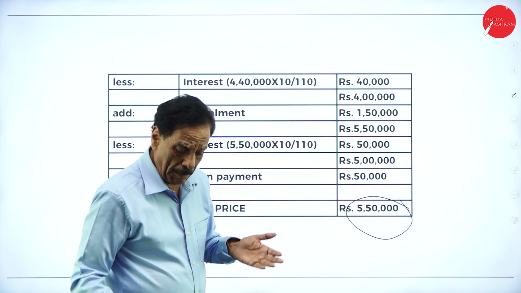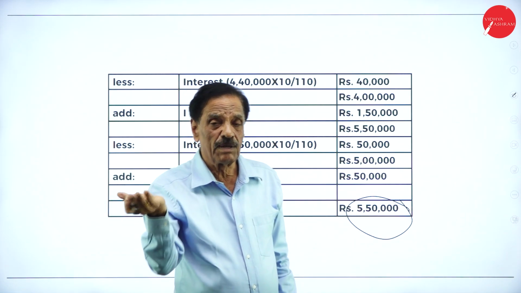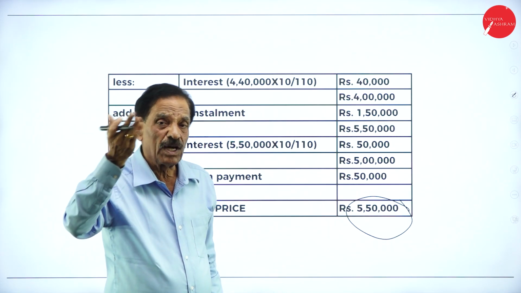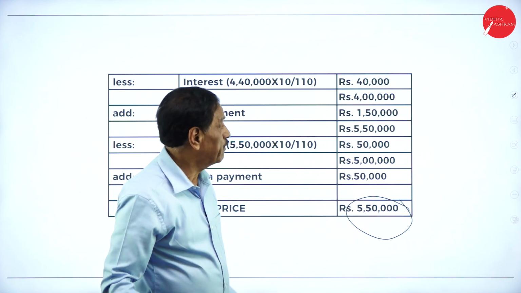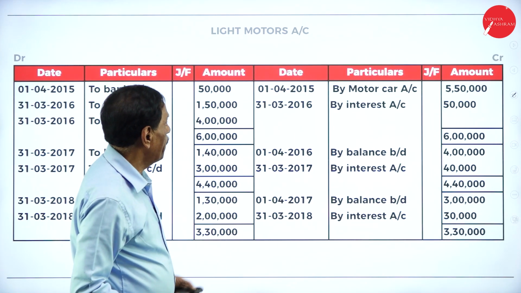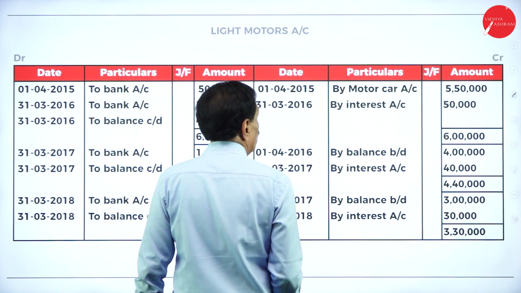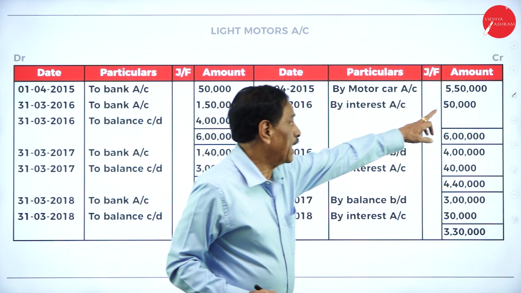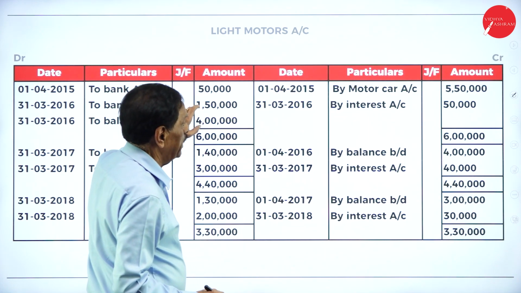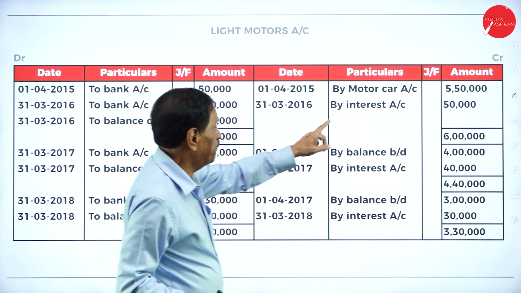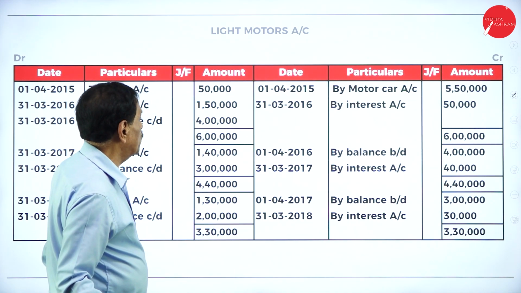So understand that: fifth installment minus interest, add fourth installment minus interest, add third installment minus interest, add second installment minus interest, add first installment minus interest, add down payment. Now we'll go to the ledger and see what they ask. Here, first we have to prepare the Light Motors Limited account. What is the cost of the motor car? 5,50,000. Out of that, how much down payment is made? 50,000. And the interest of the first year is 50,000.